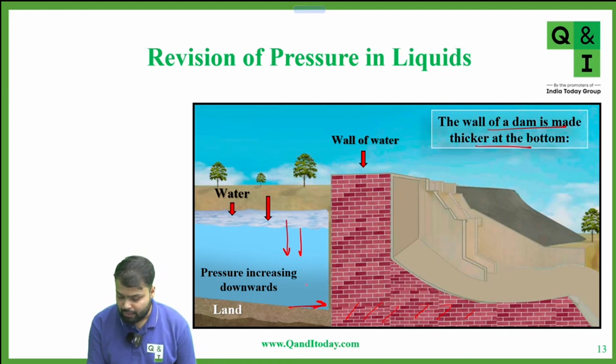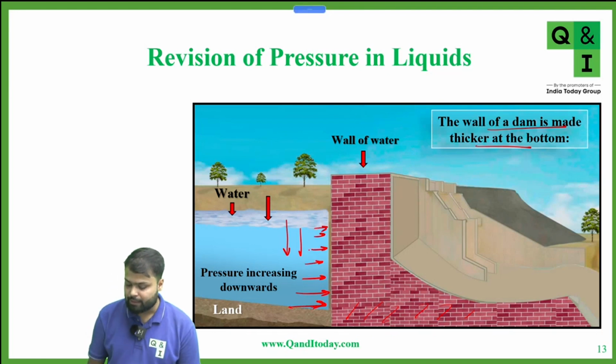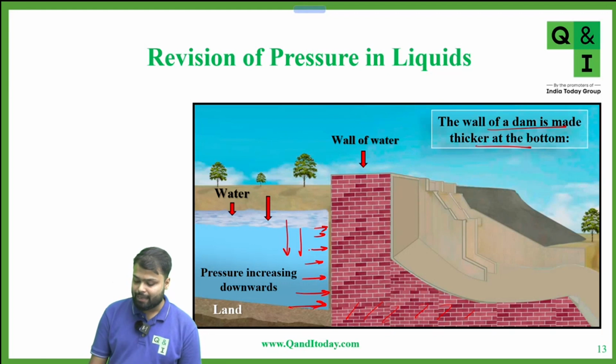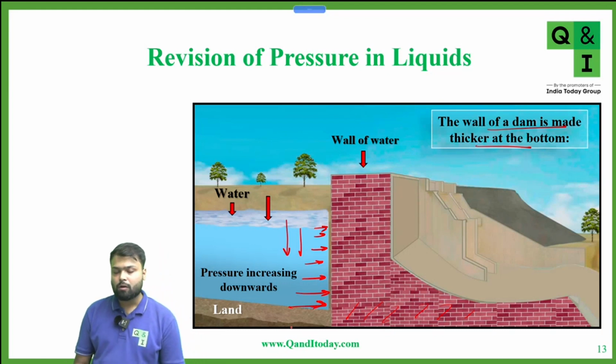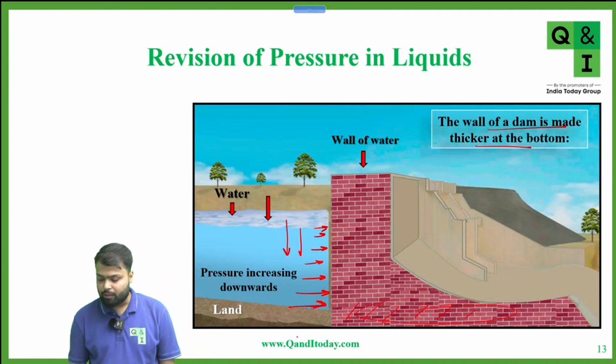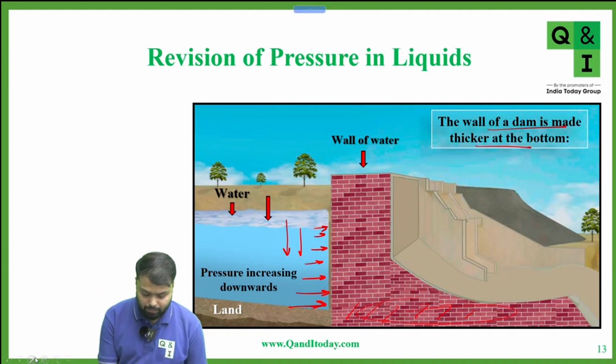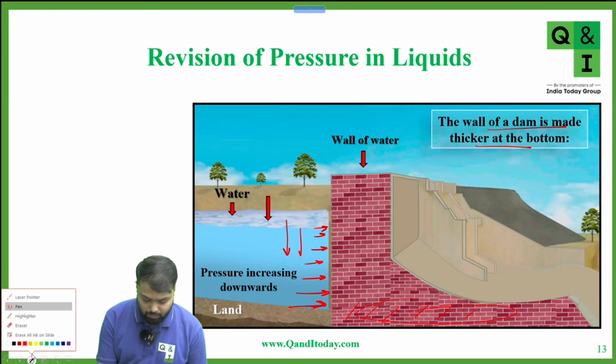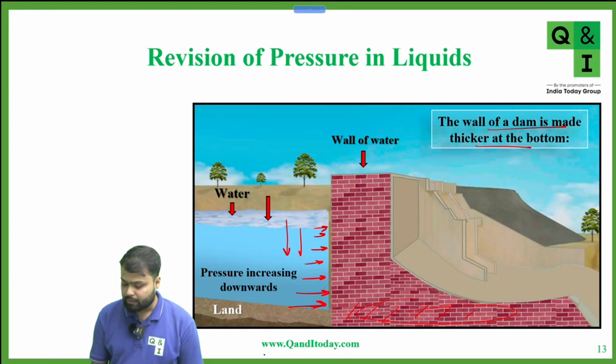So here pressure is more as compared to this, pressure is less. As you go in upward direction, intensity of pressure will decrease. And as depth increases, pressure also increases with the depth. So at the bottom, the wall is made thicker as compared to the top one. Okay, is this clear?